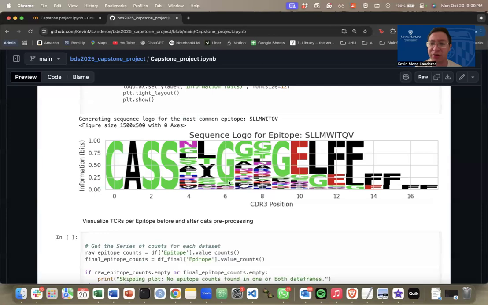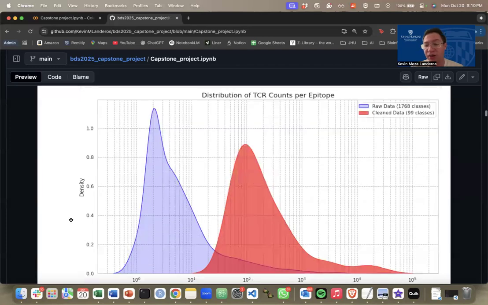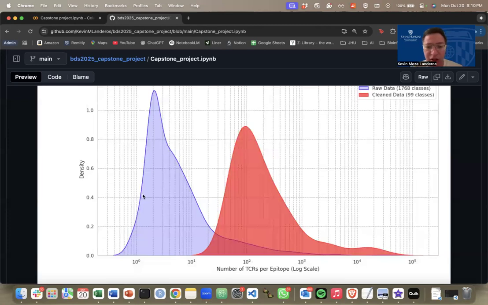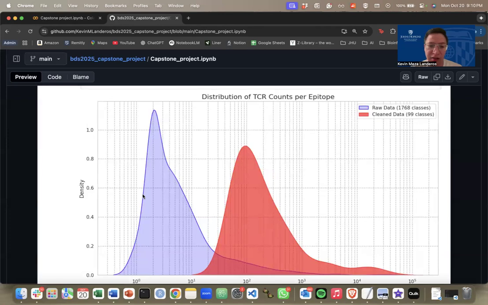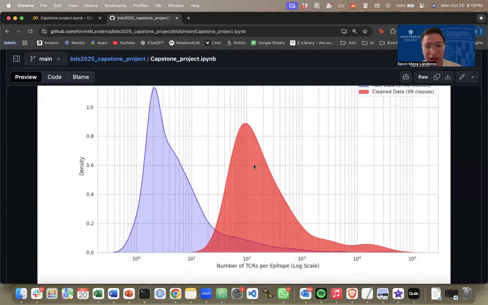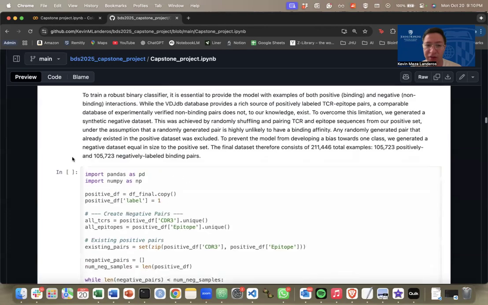I'm showing this sequence logo for this epitope right here. This logo is pretty much a consensus of all the TCRs that are able to recognize this antigen. I hope you can appreciate here positions 6, 7, and also 10 to 13. There are some conserved amino acid residues present in more than 50% of the TCRs that we're hoping our model learns in order to predict binding or not. This is the distribution of the number of TCRs that recognize the epitopes before the filtering, and in red, you can see the distribution after the filtering.